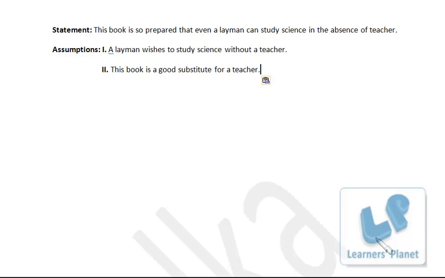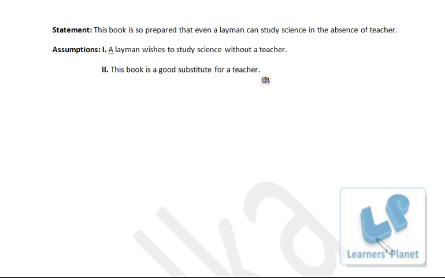So a layman wishes to study science without a teacher. That is a wrong assumption. So the first one is discarded. Then the second one, the book is a good substitute for a teacher. See, the statement itself is saying that it is so well prepared that even a layman can study science in the absence of a teacher.